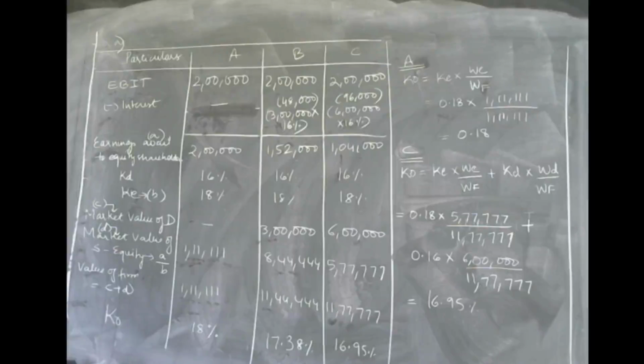Then in case C, it has the highest debt of 6 lakhs, and it has the lowest overall cost of capital of 16.95%. So it satisfies the net income theory. This is how you can interpret net income theory when you are required to compare one or two proposals or cases.